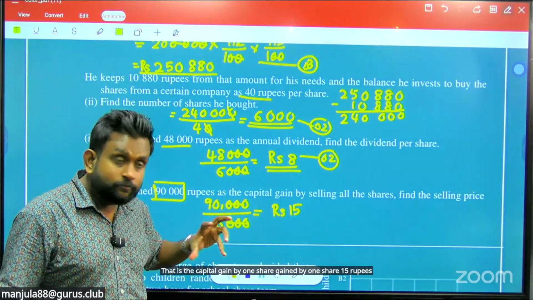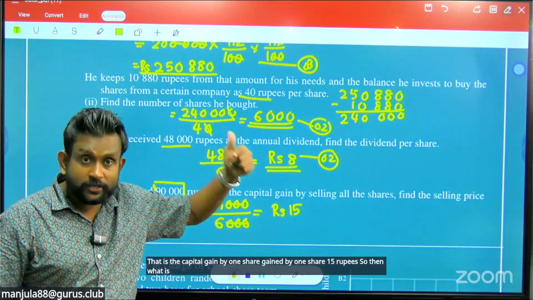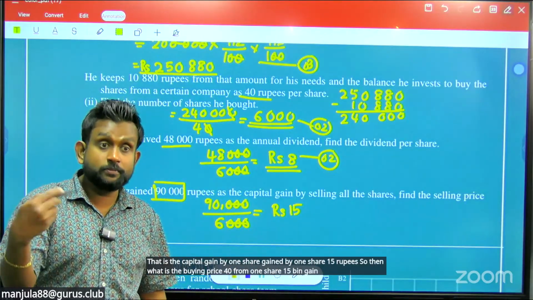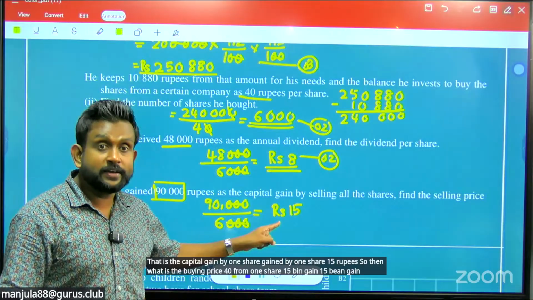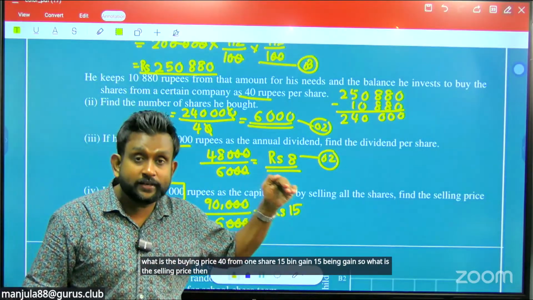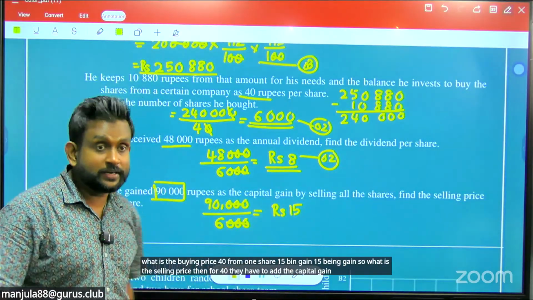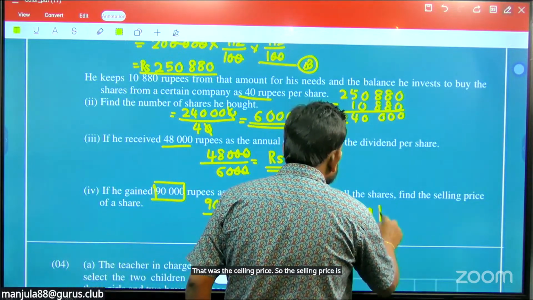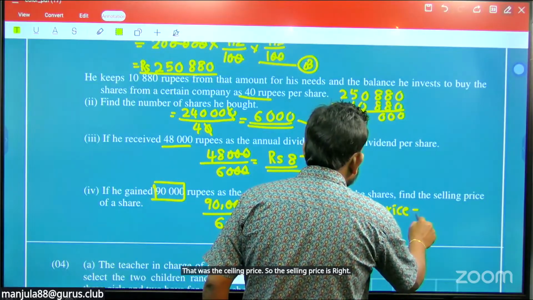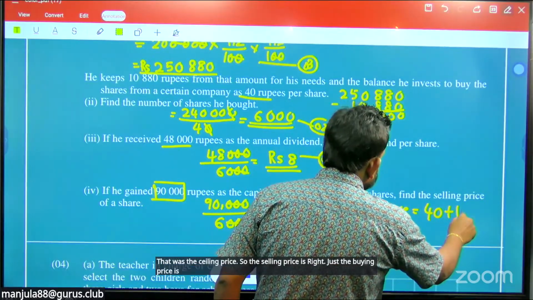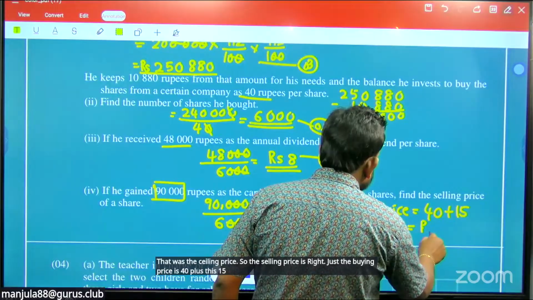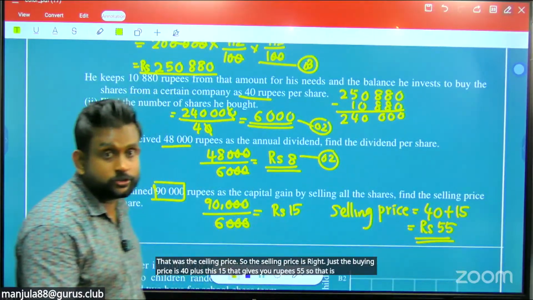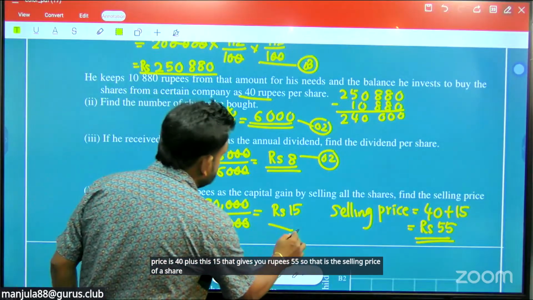So then what is the buying price? 40 for one share, 15 being gain. So what is the selling price then? For 40, they have to add the capital gain. That was the selling price. So the selling price is, right, just the buying price is 40 plus this 15, that gives you rupees 55. So that is the selling price of a share. So you have 2 marks there.